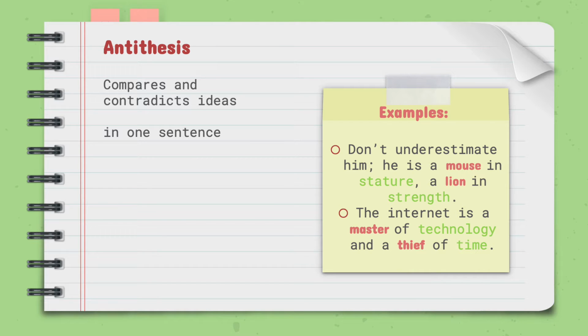The first contradiction that we will be doing today is antithesis. Antithesis compares and contradicts ideas or statements within a sentence. Let's look at the examples here. Don't underestimate him. He's a mouse in stature, a lion in strength. The next example says, the internet is a master of technology and a thief of time.